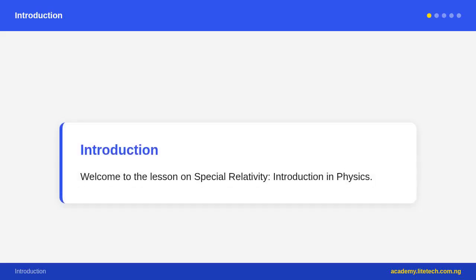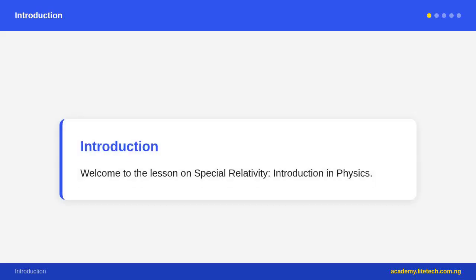In 1905, Albert Einstein published his special theory of relativity, one of the most revolutionary ideas in the history of science. It showed that our intuitive ideas about space and time are only approximately correct, and that at very high speeds, close to the speed of light, space and time behave in completely unexpected ways.